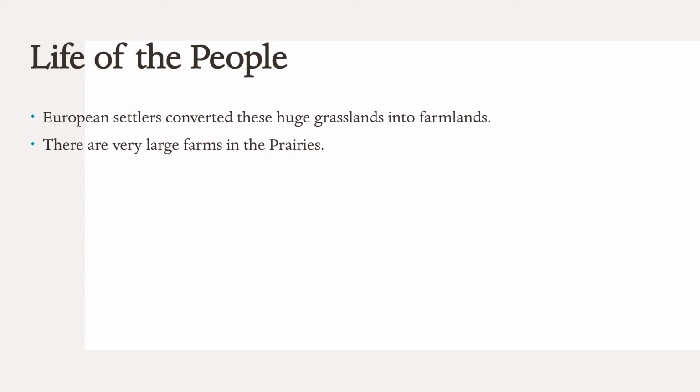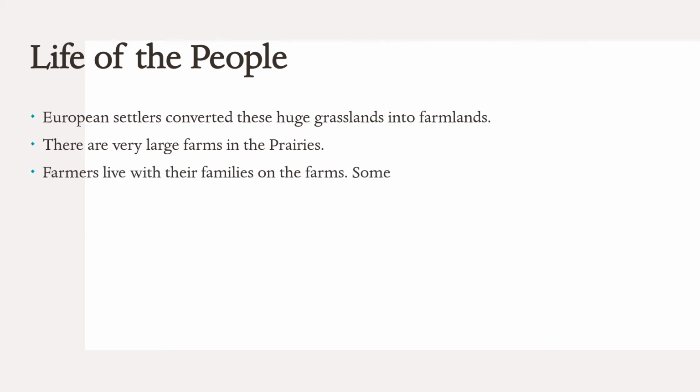So earlier in prairies, some European people used to live here, and these European people made these grasslands into farmlands. That means they used to practice agriculture here. So this practice of agriculture comes from the European people. And because it is plain land, there are not many trees here. That is why very large farms are there, which are spread over hectares and hectares of land. Hectare is a unit of measurement like meters and kilometers.